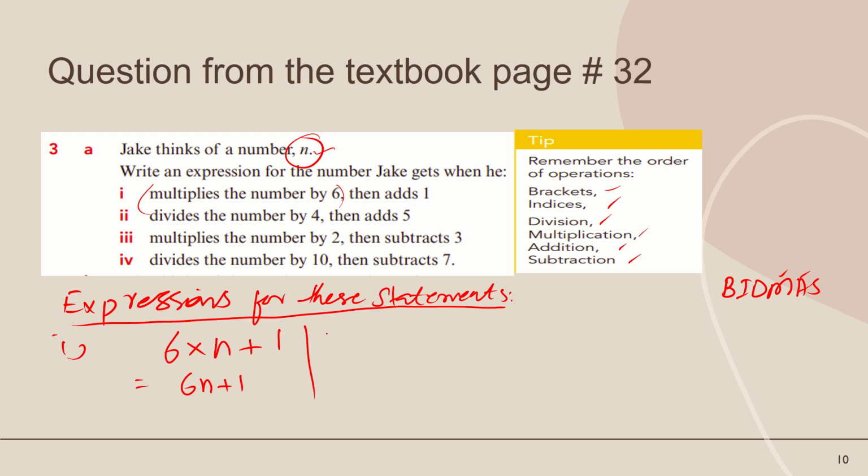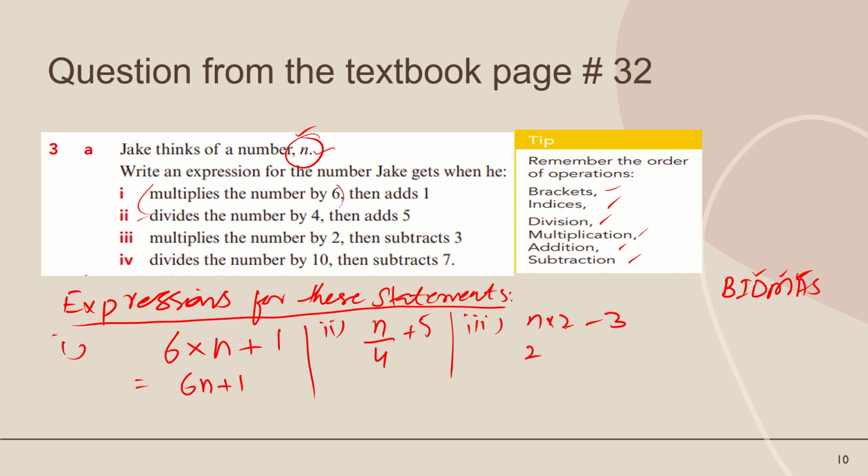Now the second part is divide the number by 4. Which number? n. Divide the number by 4, then add 5. So here we use divide first, then addition, because there is no multiplication. Now the third one is multiply the number by 2, n into 2, then subtract 3.